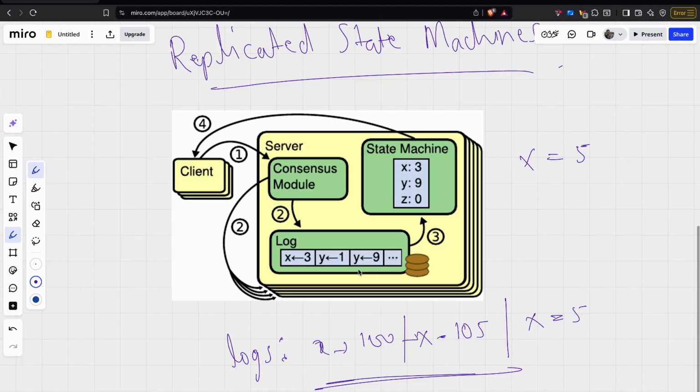Now, this is one server. We want all the servers to process exactly the same commands in the same order, so that all of them stay in sync. To do this, we use a replicated log. The same log is replicated in the same order in all the other servers. There can be situations like a network partition or a node crash, because of which the log for a particular node, or maybe multiple nodes, differs. At that point, it becomes the responsibility of the consensus algorithm to fix this and make sure all the nodes agree on a particular log.